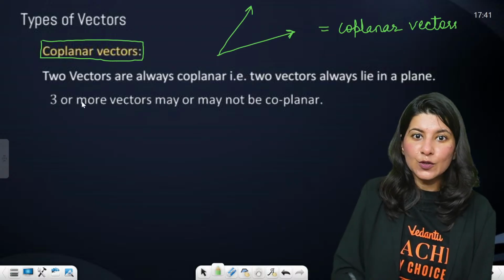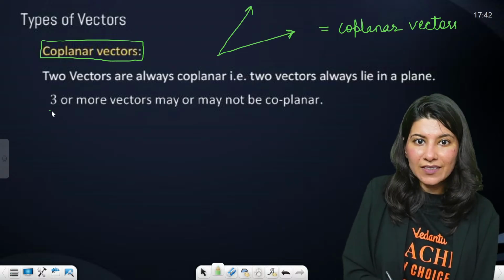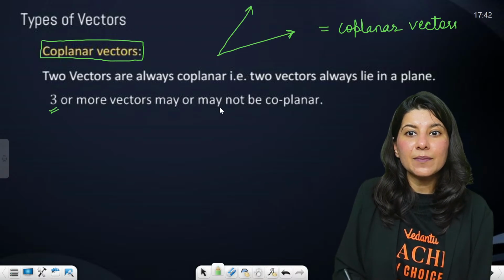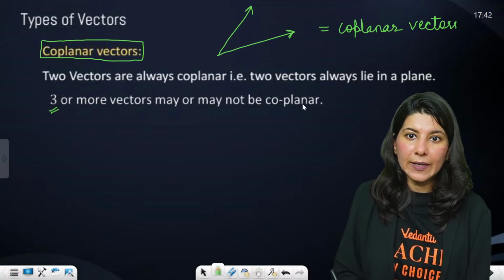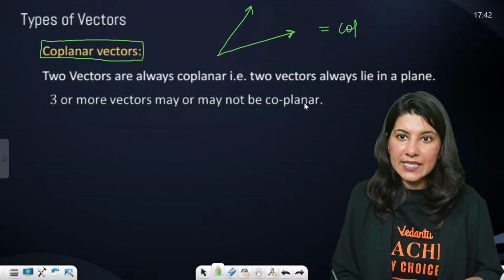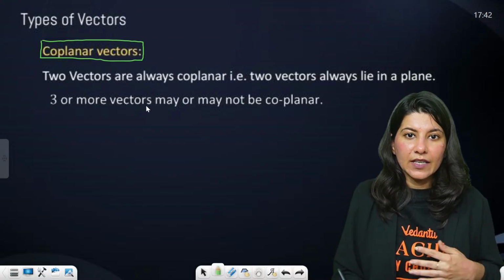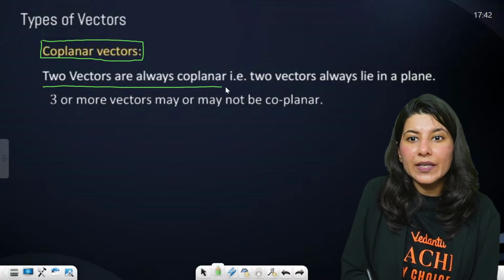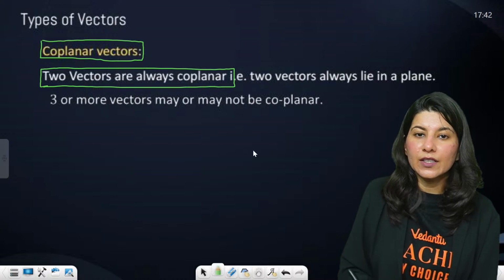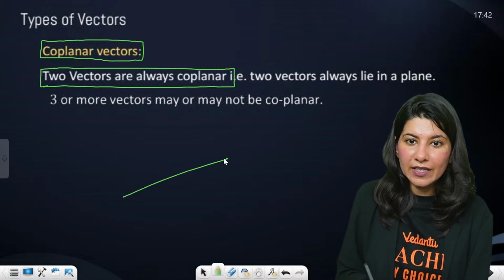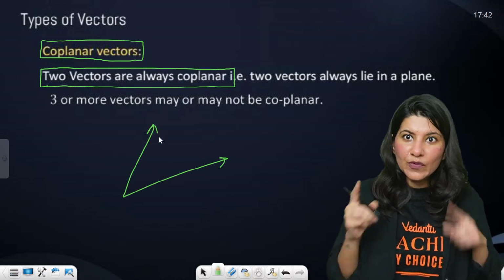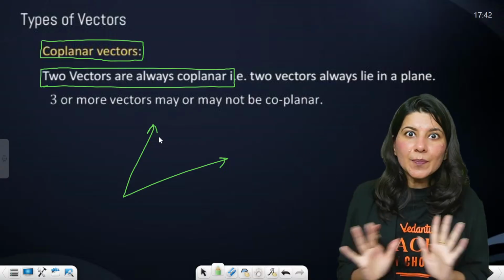Okay. So with three or more vectors, they may not be coplanar. Two vectors are always coplanar. If I just draw two vectors, two random vectors, this and this, you can create a plane out of it.